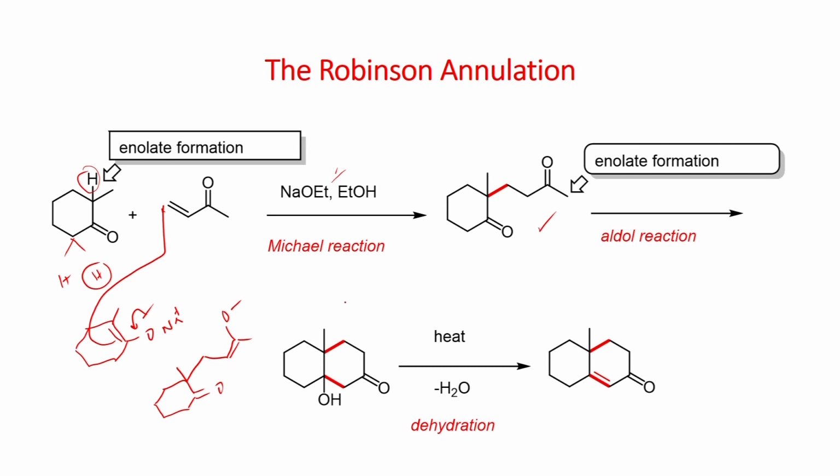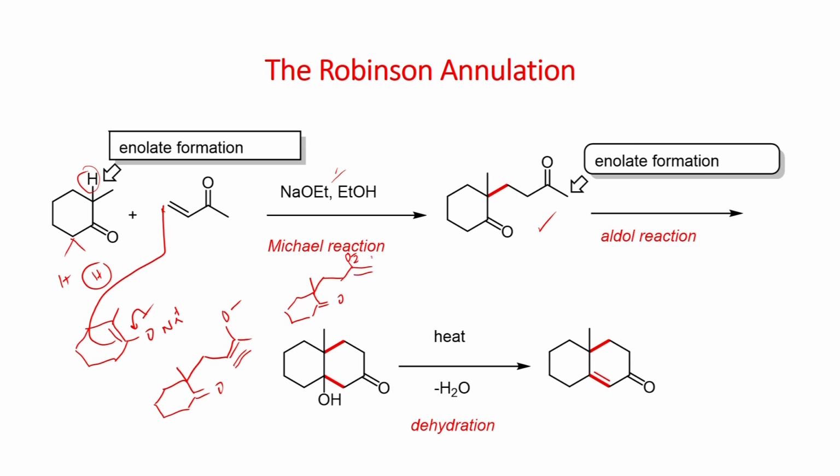Alternatively, there is a possibility that this is again this more substituted enolate, this can be converted into this enolate.